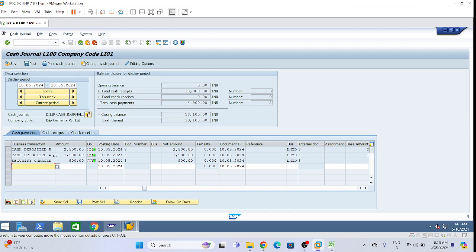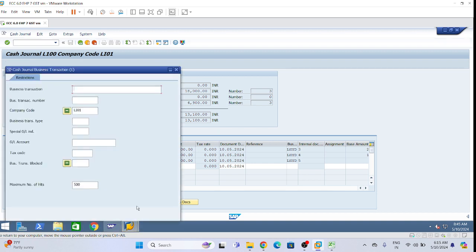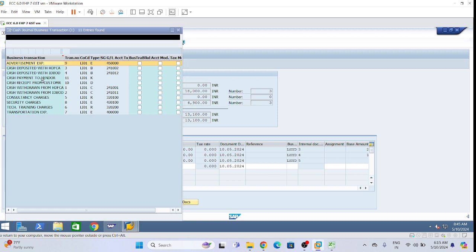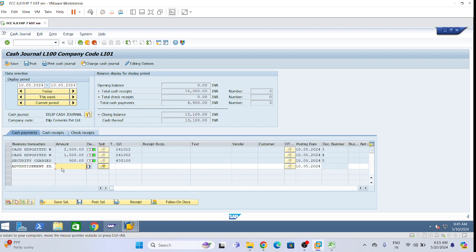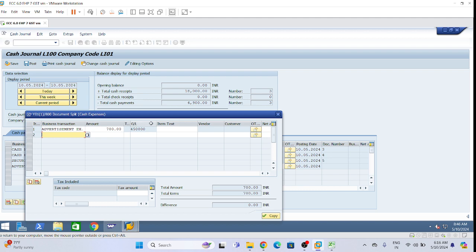Here I will give this advertisement expense, let's suppose 700. Then you can see the split option. Click on this. Then we will give multiple.